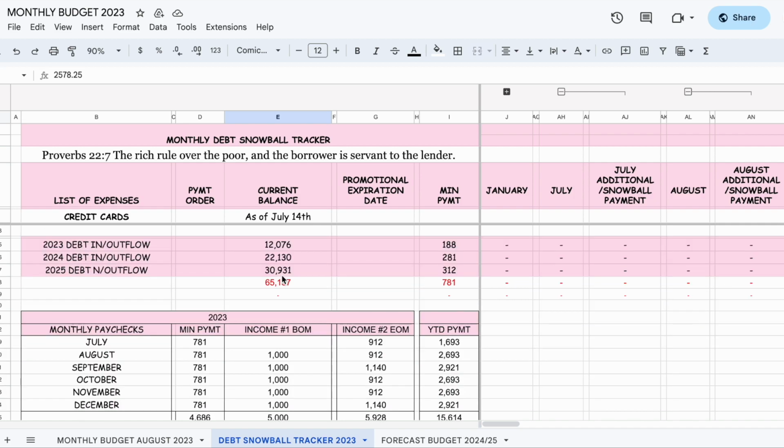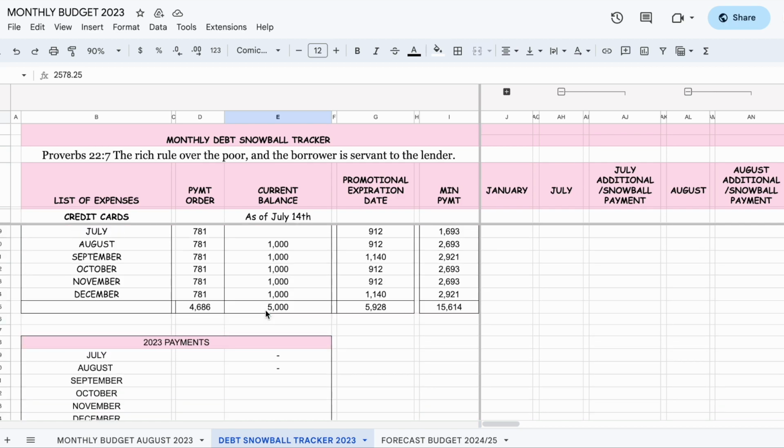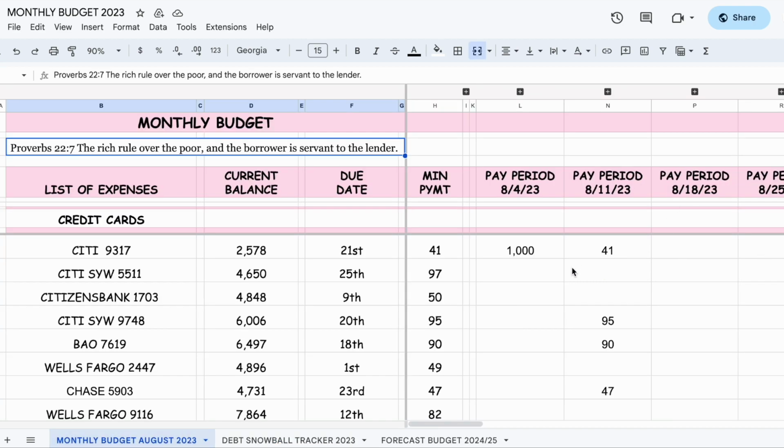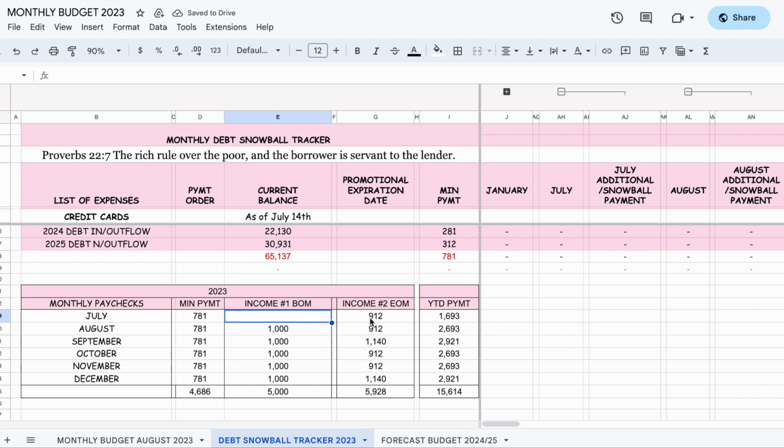So what I did was I broke it down. I said, okay, in July, we're going by the payments that we've made thus far. Remember, I started in July. So that's what you're seeing here. We have July 912 plus the 41 that's in here, the minimum payment that I'm not showing here. I'm just trying to break it down by category. So income number 2, the first payment in July since I started tracking this was 912, and the minimum payment, but first we're doing this.